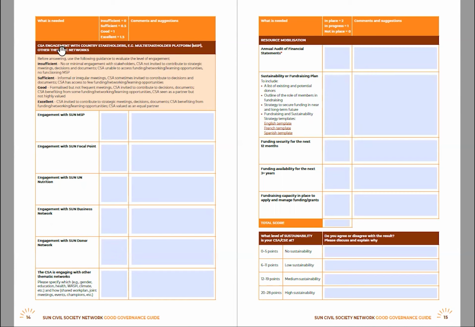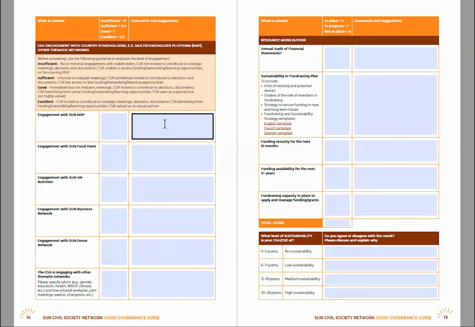For the CSA engagement with other stakeholders, we would prefer you to be as honest as possible in this area to talk about the key areas of the multi-stakeholder platform and the other networks that you work with and your relationship. We have categorized these as insufficient, sufficient, good, and excellent. You can score them based on your scoring here and put them through into this text box. And then into the next bit, you can put comments and suggestions.